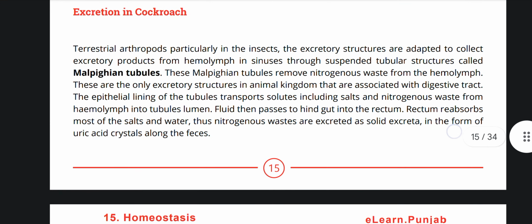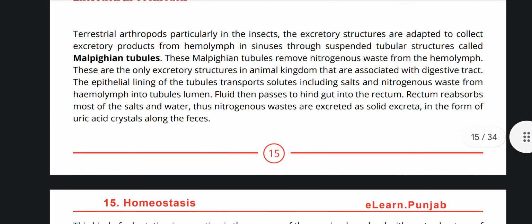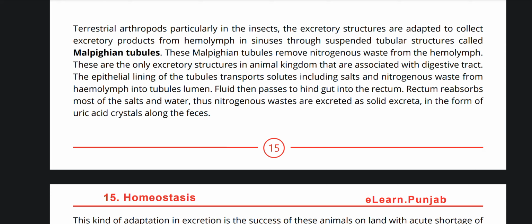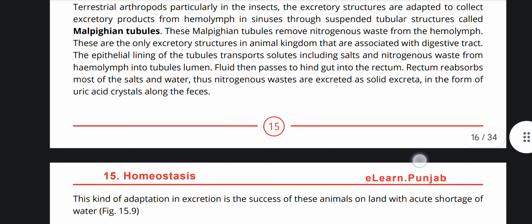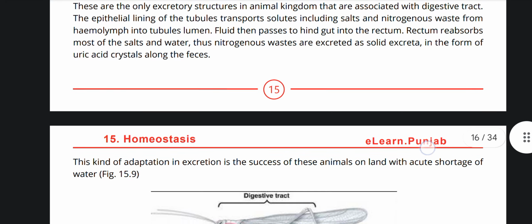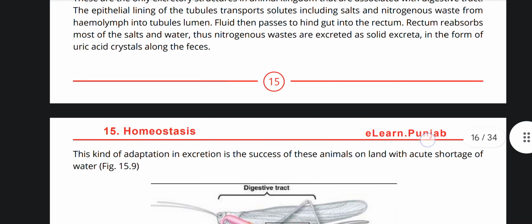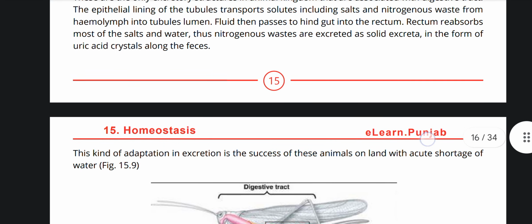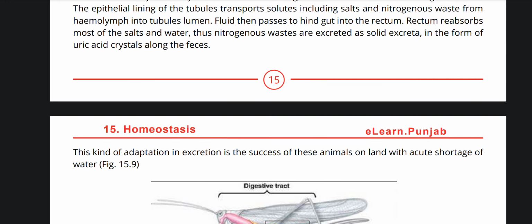Excretion in cockroach. In terrestrial arthropods, particularly insects, the excretory structures are adapted to collect excretory products from the hemolymph in sinuses through suspended tubular structures called the Malpighian tubules. These Malpighian tubules remove nitrogenous waste from the hemolymph. These are the only excretory structures in the animal kingdom that are associated with the digestive tract. The epithelial lining of the tubules transports solutes, including salts and nitrogenous waste, from hemolymph into the tubule lumen.